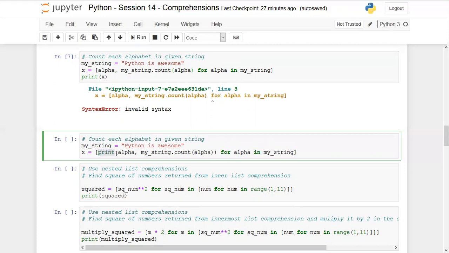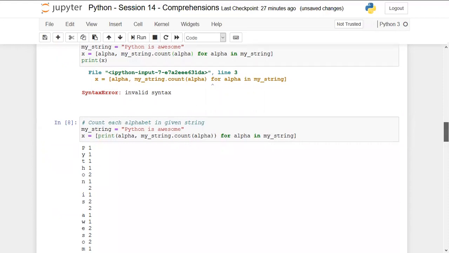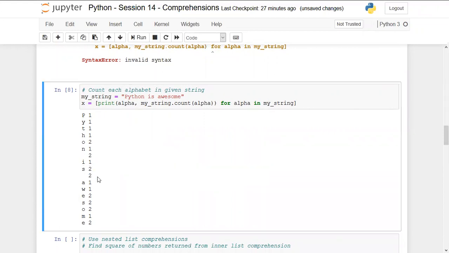We have to include it in the print statement, and then you can include each character, and then you can check how many occurrences of that character are coming in this complete string by running this loop. Now if I run this, you can see it is listing all the occurrences of the characters that are coming in this string. As you can see, O is coming 2 times, S is coming 2 times, even blank characters, it is counting that they are coming 2 times. So this is how you can write such programs.